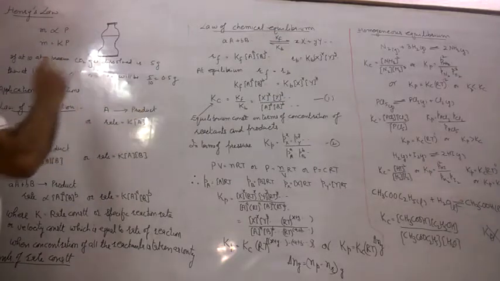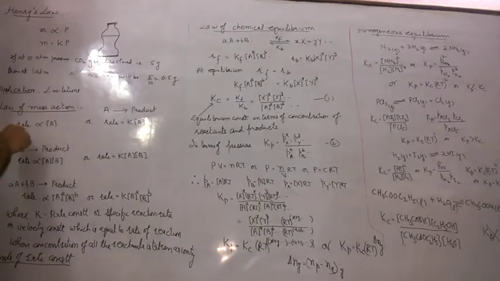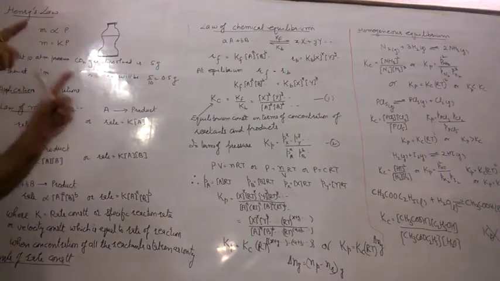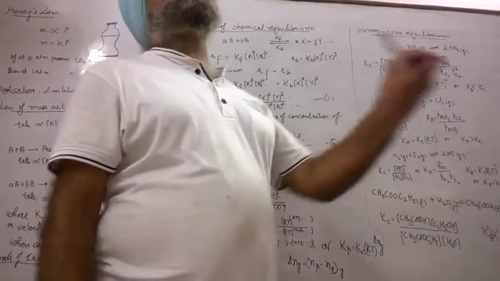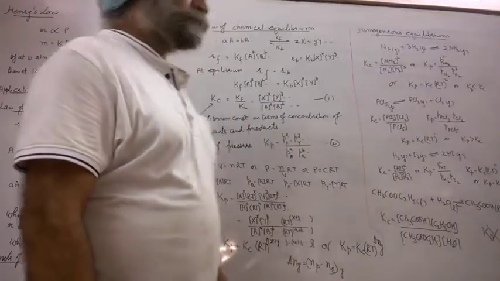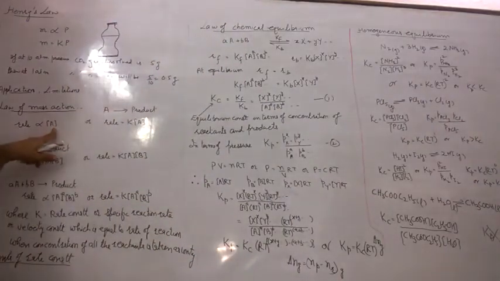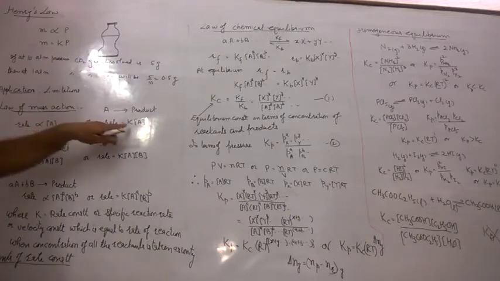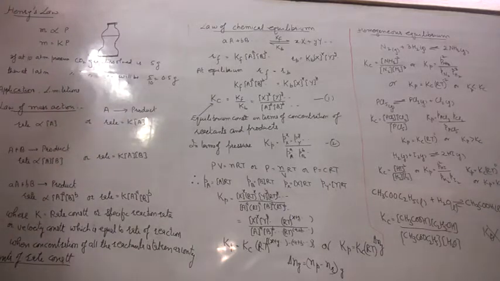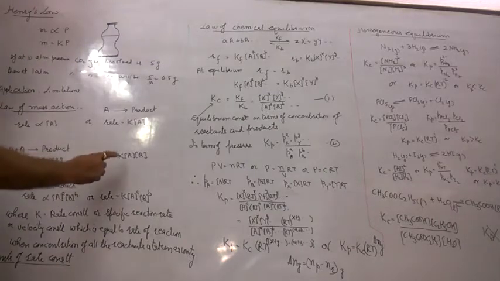Suppose A as a reactant gives product. Then by the law of mass action, the rate is directly proportional to the molar concentration. If the formula is expressed in a square bracket, in that case you have to mention the molarity, the molar concentration. And this proportionality can be replaced by K. Suppose A plus B gives product. The rate is directly proportional to the molar concentration of A into the molar concentration of B, and on removing the proportionality, we write it as K.